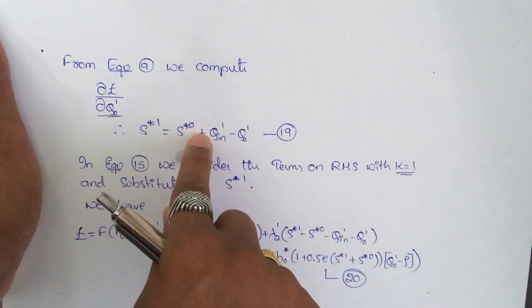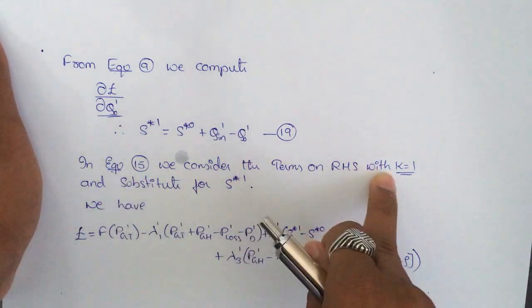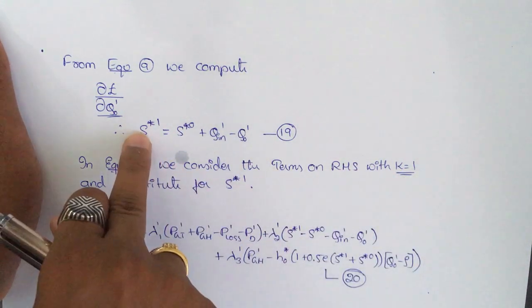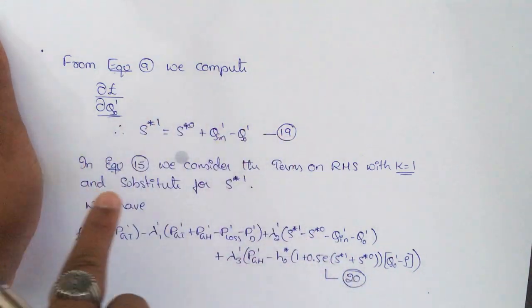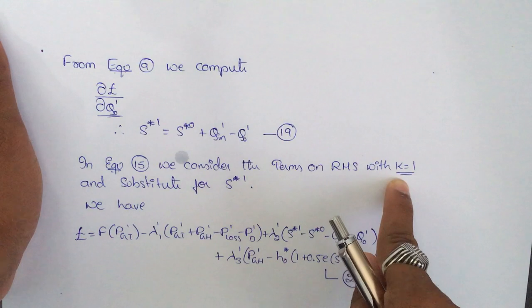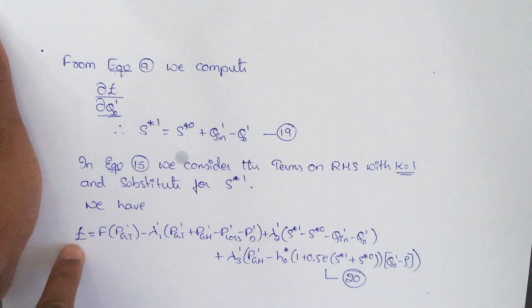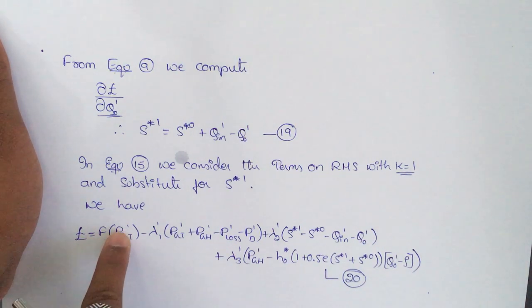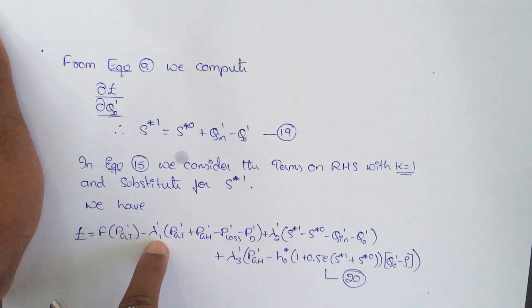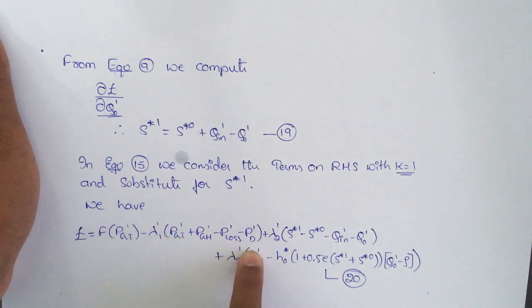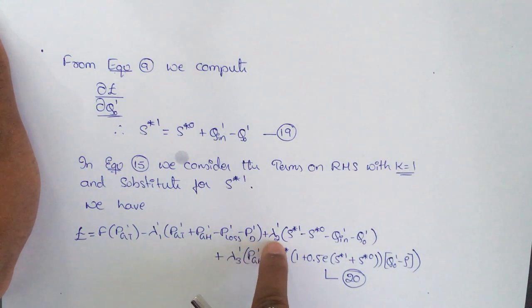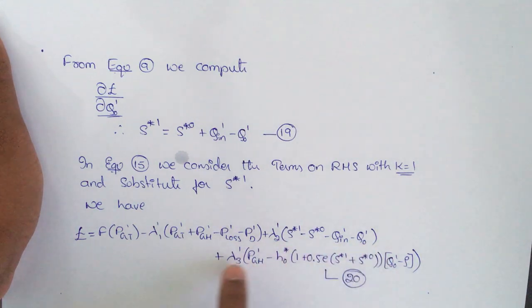In equation 15, we substitute equation number 19 with k equal to 1. Substituting k equal to 1 and the value from 19 into 15, it leads to L is equal to f of pgt, in the place of k we are putting 1, minus the first Lagrangian multiplier into the first constraint, minus the second Lagrangian multiplier into the second constraint, plus the third Lagrangian multiplier into the third constraint.